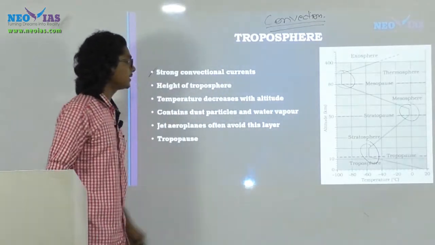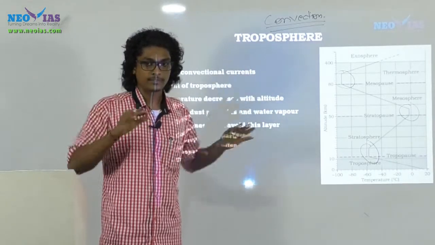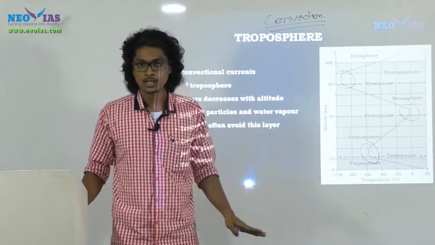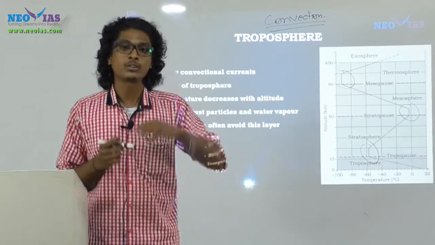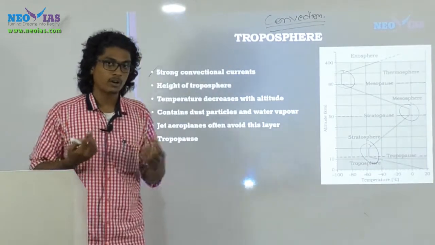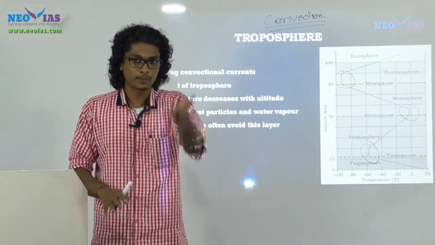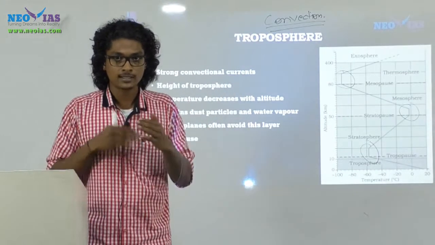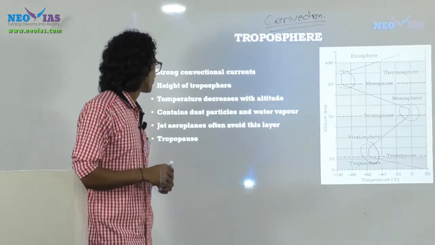The prime thing regarding the troposphere is strong convectional current, and in fact this feature is seen only in the troposphere. It is not there in any of the other layers, and this is the reason the majority of weather events are limited to the troposphere. The water vapor and the dust particles, which are denser, should be carried from the bottom layer towards the upper atmosphere, and convection is one way in which this can be done, so the entire weather and climate phenomena are limited to the troposphere.